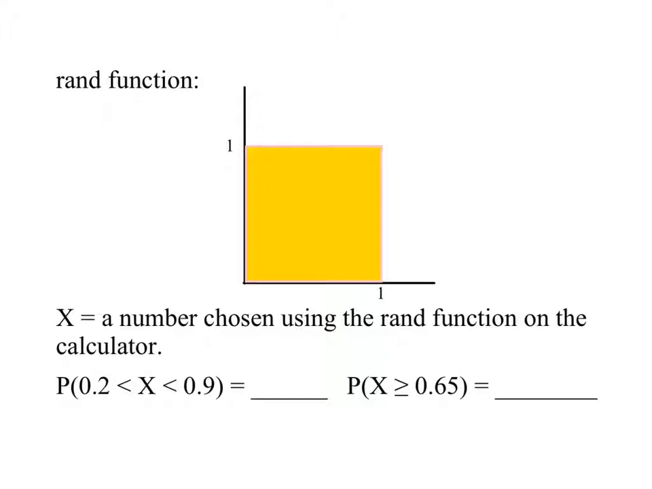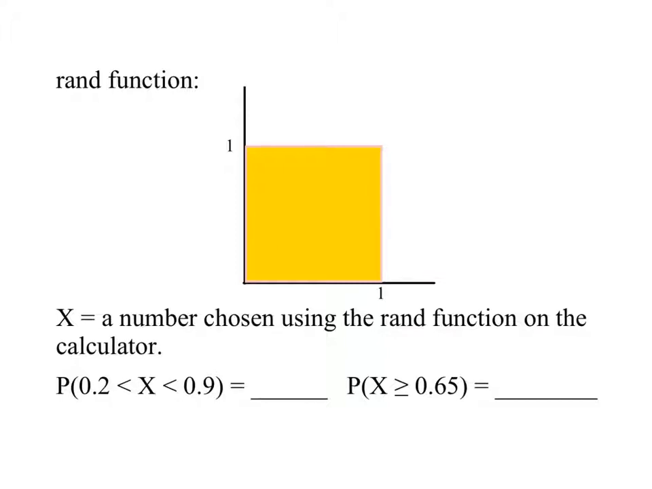The rand function. If you remember, the rand function in your calculator generates a random number between 0 and 1. Now, of course, to the amount of digits it gives you, there actually are a finite number of numbers because of the lack of an infinite number of decimal places. But theoretically, how many numbers are between 0 and 1? It's infinite. So my random variable X is defined as a number chosen using the rand function on the calculator.